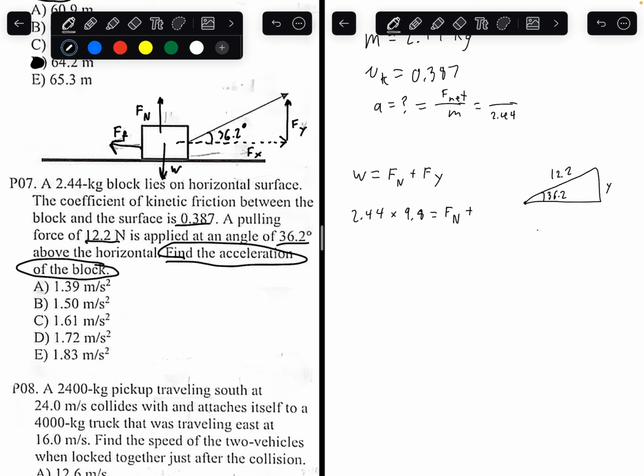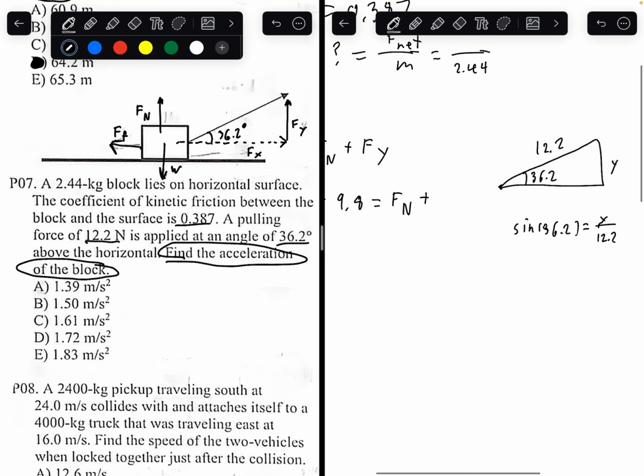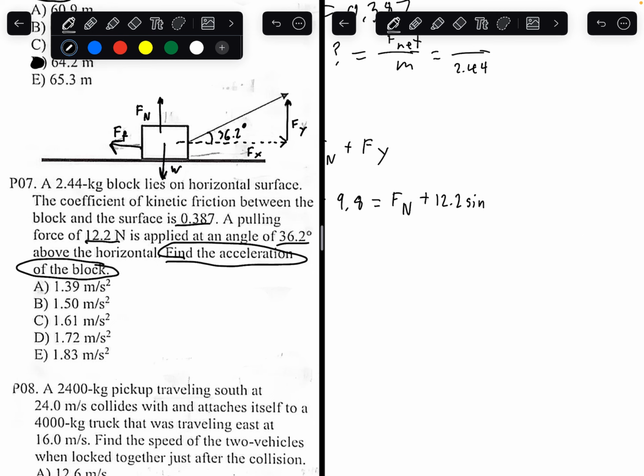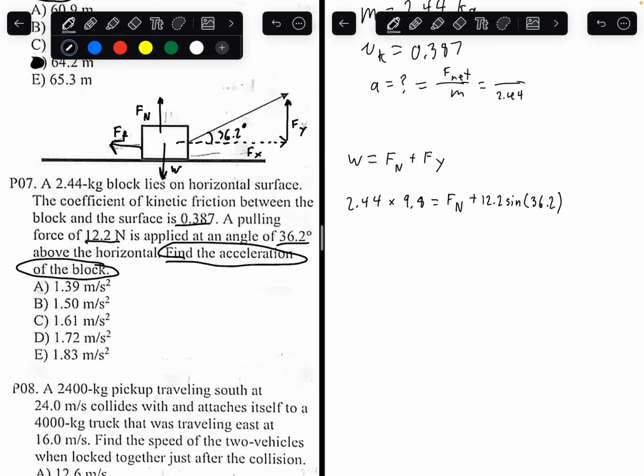We can just set up sine of 36.2 equals y over 12.2. So then you can get the force of y to be 12.2 times the sine of 36.2. So you set up this equation.